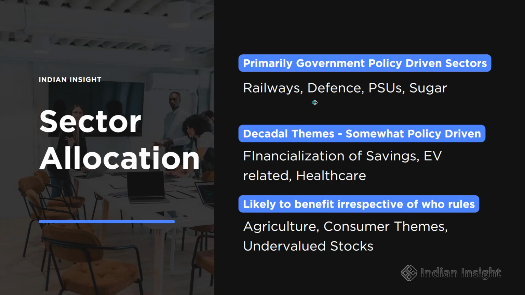The major risk you will find is in PSUs, defense and railway stocks, because they have largely been policy driven and they have largely benefited from the policies of the current government, which has already ruled for 10 years. So if something happens that either negatively affects the stability of the government, or if something happens that makes the government more stable, then you will see corresponding fall or corresponding rally in these sectors.